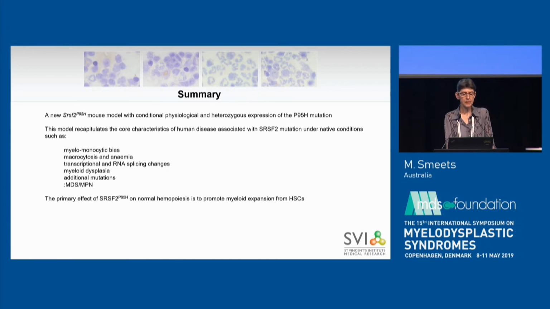These key characteristics are myelomonocytic bias, macrocytosis and anemia, transcriptional and RNA splicing changes, myelodysplasia, and additional mutations, again, all key characteristics of MDS/MPN. And the data from our model seem to suggest that the primary effect of SRSF2 P95H on normal hematopoiesis is to promote the myeloid expansion from hematopoietic stem cells.